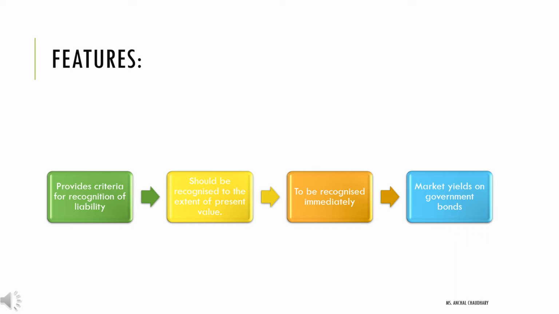It should be recognized immediately in the P&L account as it has a great impact on the P&L account, on the financial position, on the financial statement. Market yields on government bonds of the same currency and term as the post-employment benefits should also be considered.